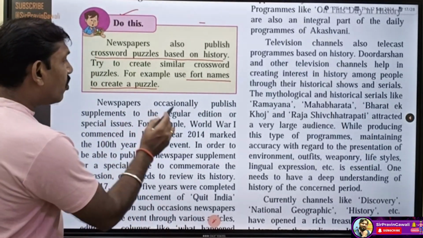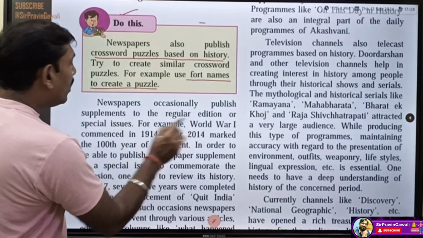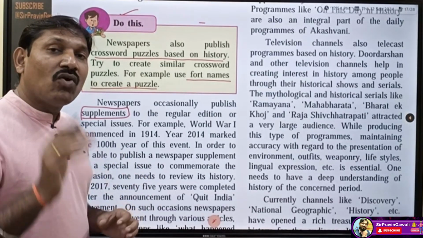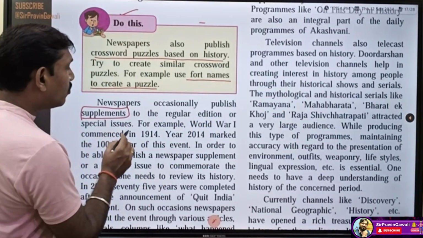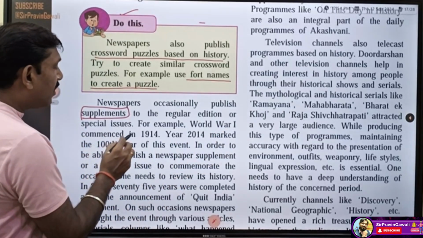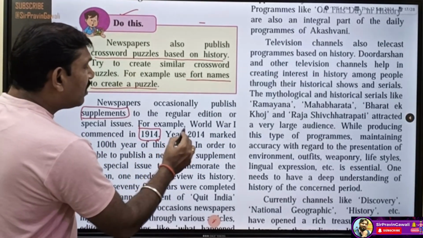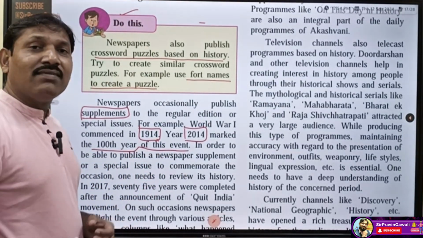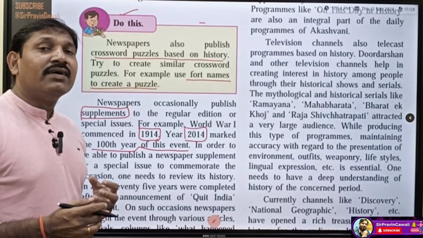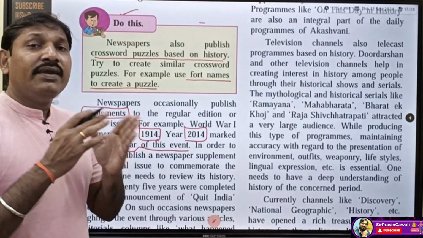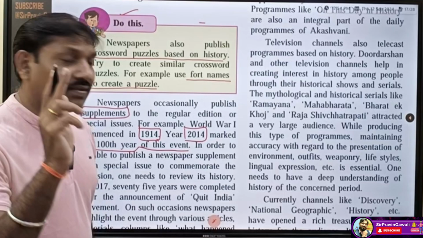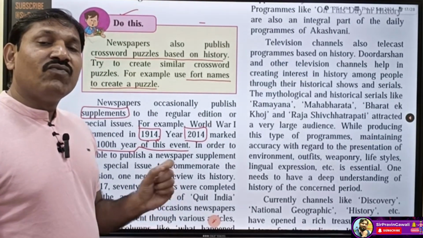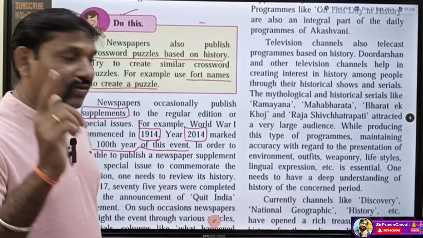Now next, newspapers occasionally publish supplements to the regular edition. Just now I have given an example of the supplement, so I will not give more explanation here. It could be a supplement to the regular edition or a special issue. For example, World War I commenced in 1914. The year 2014 marked the 100th year of this event. So here we can see that supplements can be published on the completion of the 100th year of World War I. A special supplement may be published that gives information about the World War I. Okay, student, have you understood?